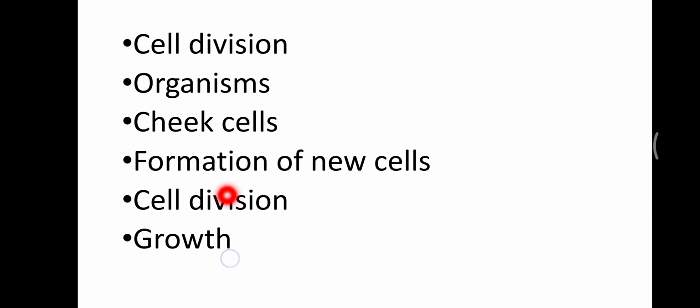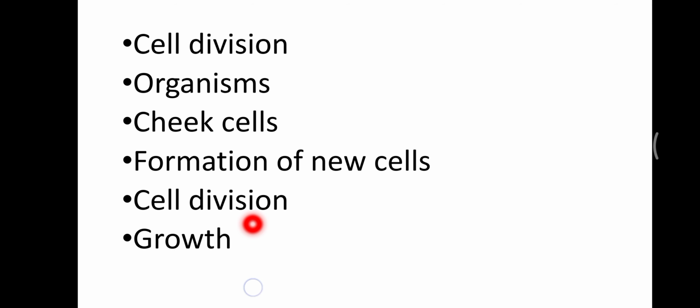So students, if we talk about formation of new cells, then we can say cells can make new cells by cell division. Cell division is a process through which new cells are generated. Cell division is the splitting of a cell to produce two new cells.